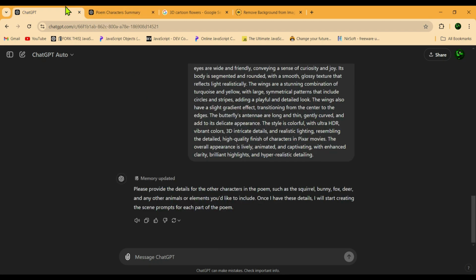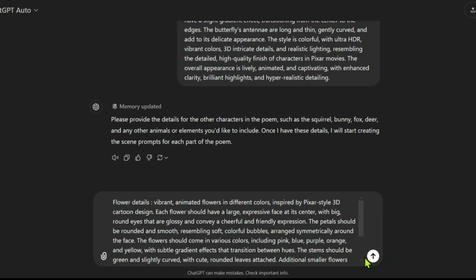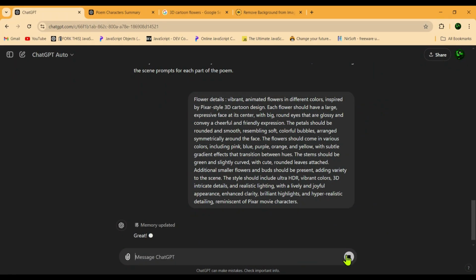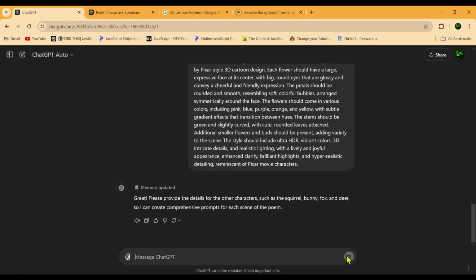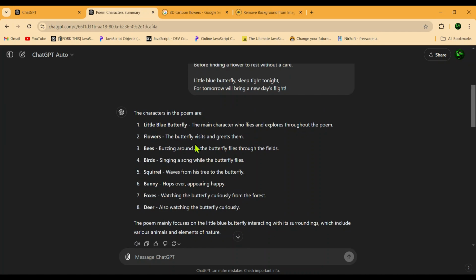After that, we will go to the first tab of ChatGPT and type flowers detail. Then we'll add a colon and paste the flower details we copied, and then we will send it to ChatGPT. Now, ChatGPT will save those details, and whenever flowers are mentioned in the script, ChatGPT will automatically add the flower details to the prompt. This will ensure that the text-to-video model generates 3D animated flowers in the same style, because ChatGPT will use the exact details we gave it. Now, we will go back to the second tab of ChatGPT and check which one is the third character. On the third number, we have the character bees.